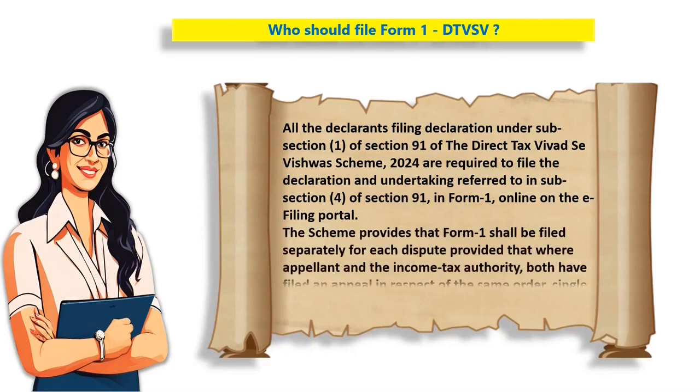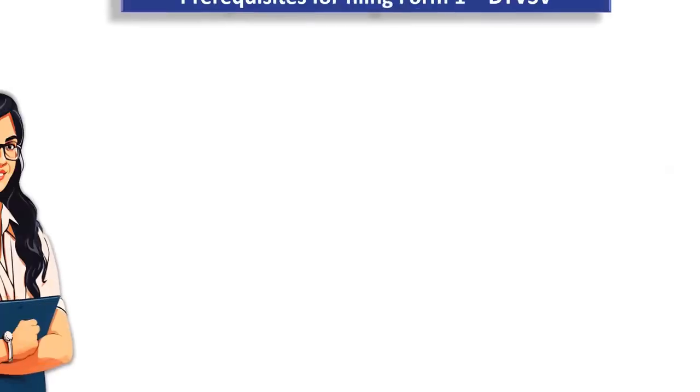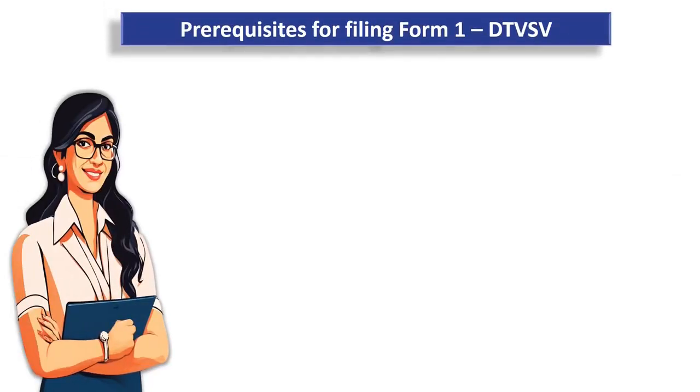The scheme provides that Form 1 shall be filed separately for each dispute, provided that where appellant and income tax authority both have filed an appeal in respect of the same order, single Form 1 shall be filed in such a case. Let us first look at the prerequisites for filing Form 1 DTVSV.